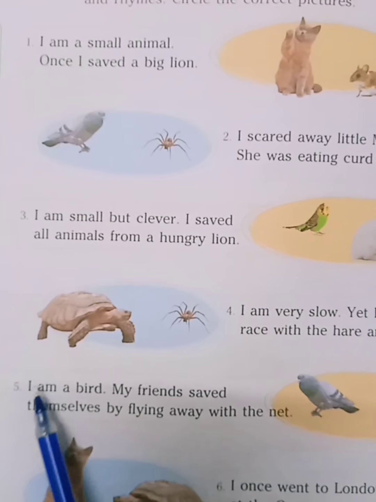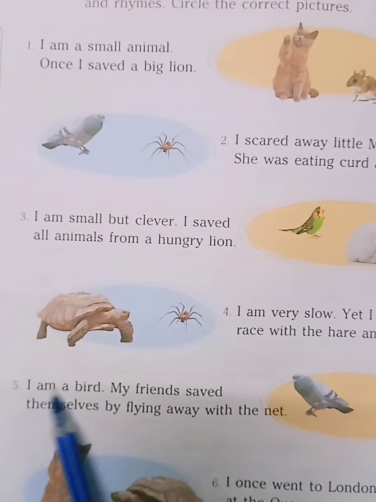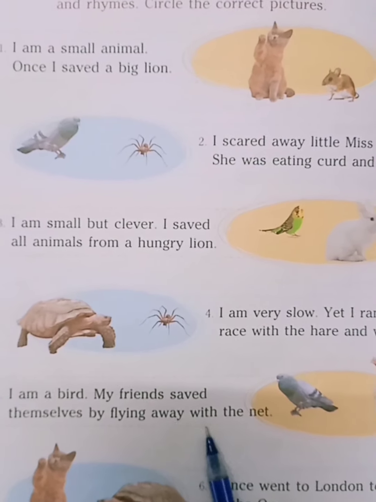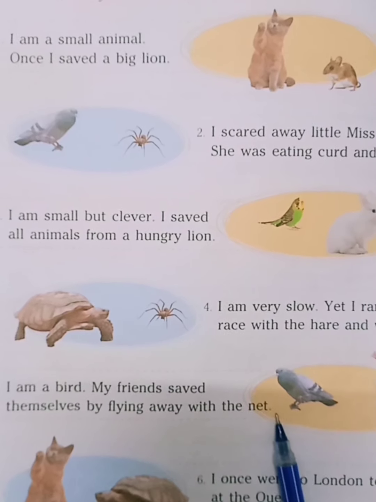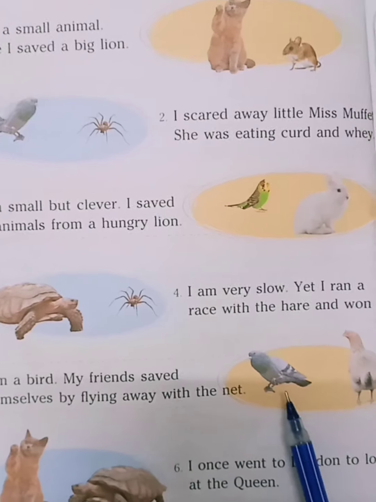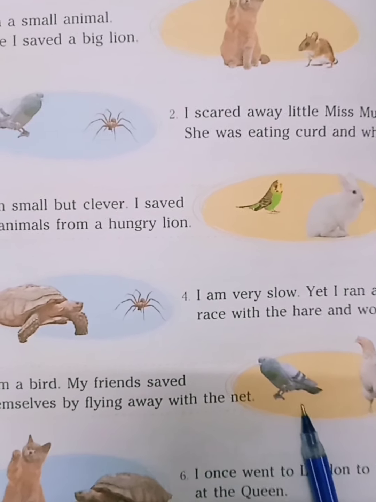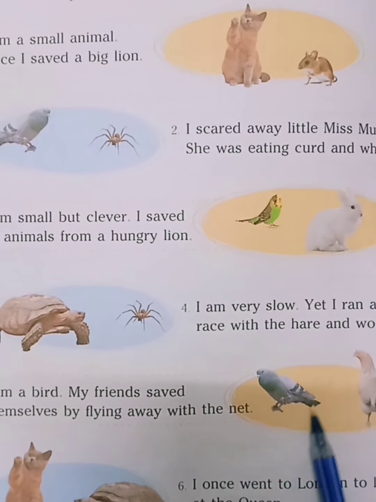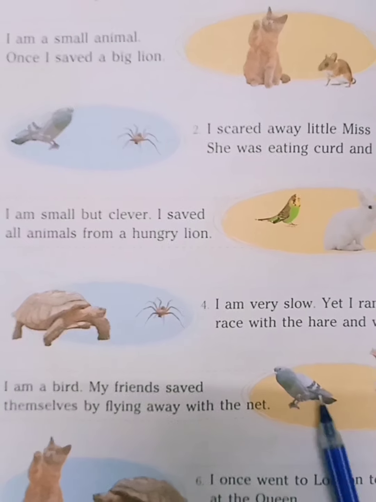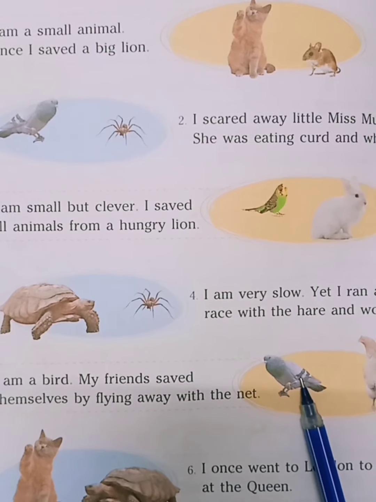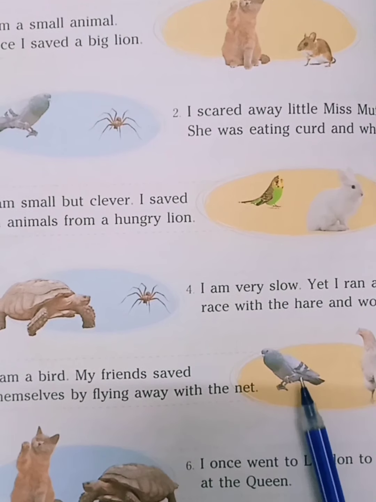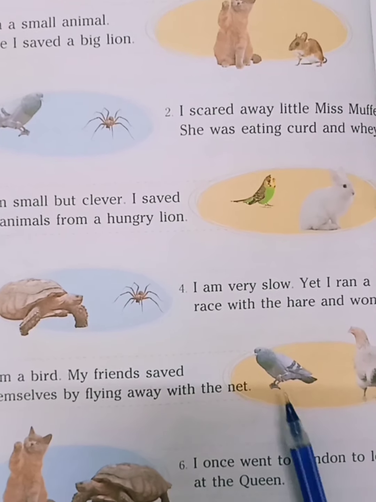Then, fifth question. I am a bird. My friends saved themselves by flying away with the net. Children, which bird is this? Is it pigeon or hen? Yes, it is pigeon. So you have to circle it. Do you know which story is this? Yes, it is The Hunter and the Pigeon.